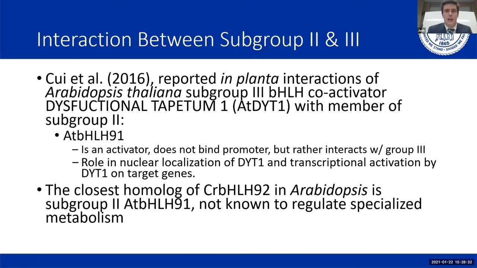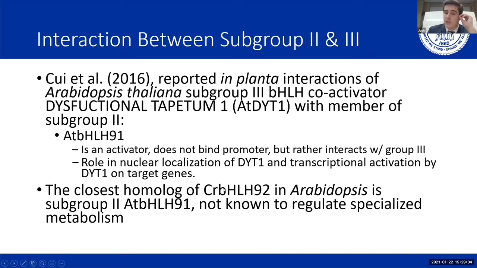Therefore, we looked to the literature to find an answer, and we found that in Qi 2016 they reported in planta interactions of the Arabidopsis subgroup 3 bHLH transcription factor, co-activator DYSFUNCTIONAL TAPETUM1 (DYT1), which interacted with the subgroup 2 member bHLH91 in Arabidopsis. bHLH91 is an activator and does not bind to the promoter, but rather interacts with group 3 to activate its target genes. bHLH91 plays a role in nuclear localization of DYT1.